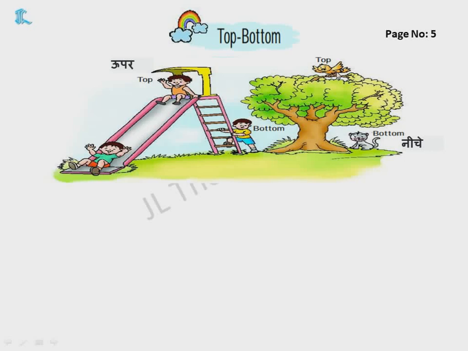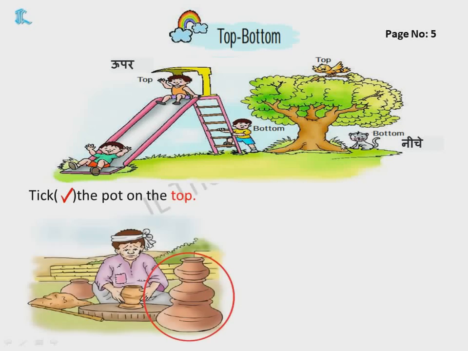Upar, niche. Top means when you sit at top of anything, then it is top. Like the bird is on top of a tree, the boy is on top of the slide. Similarly, bottom means at the bottom, niche. So this boy is standing at the bottom of the slide. The cat is at the bottom of the tree, like that. Understood? Top, bottom.